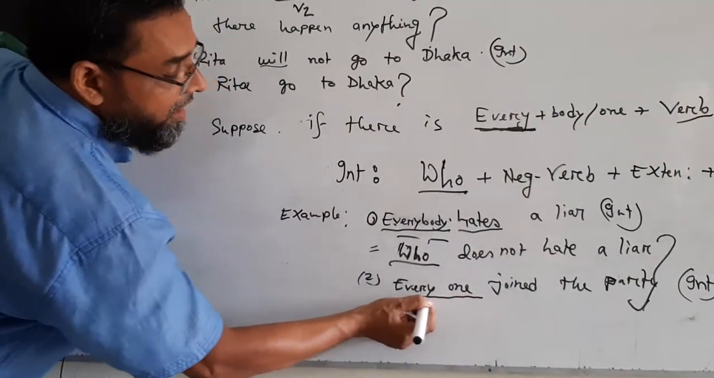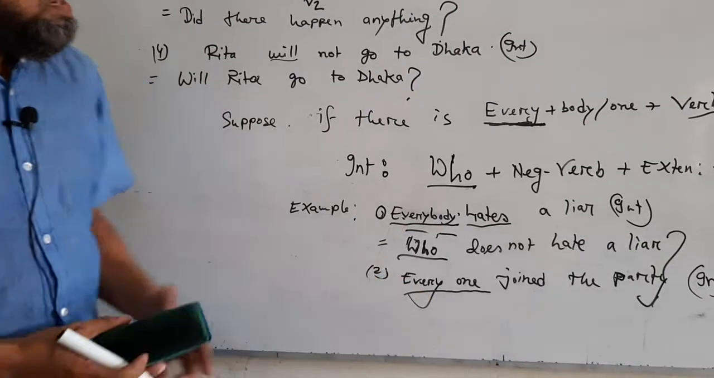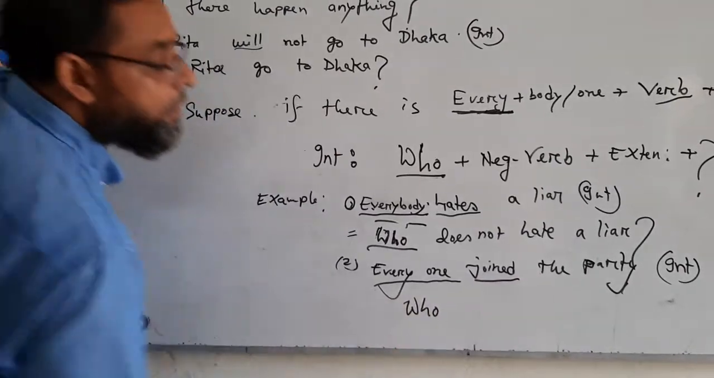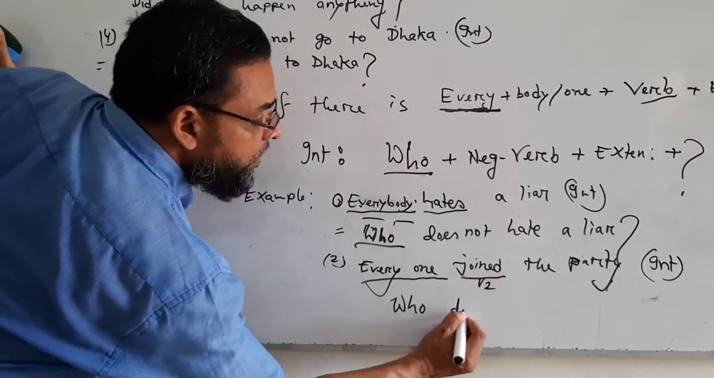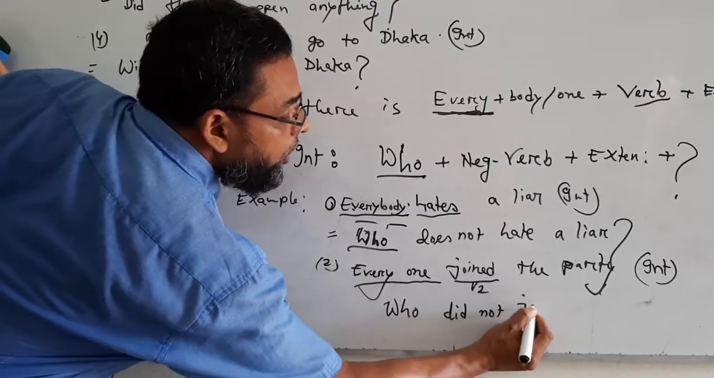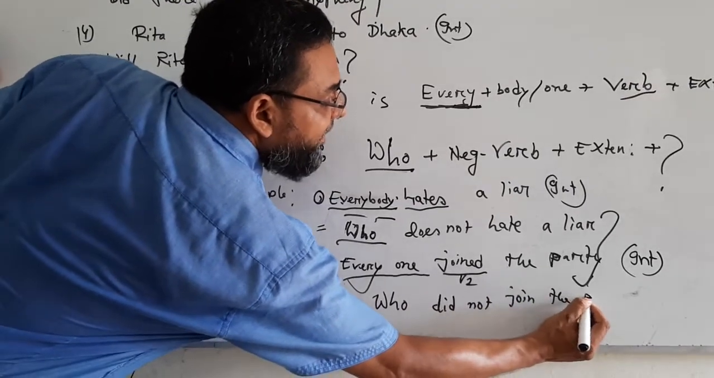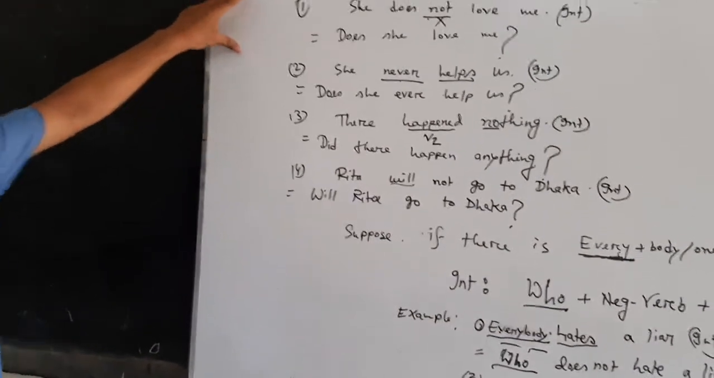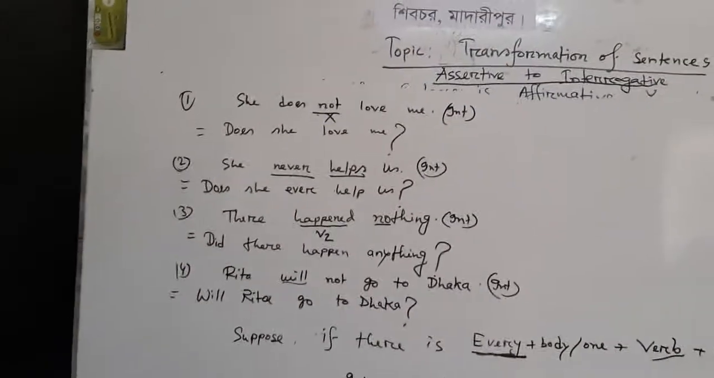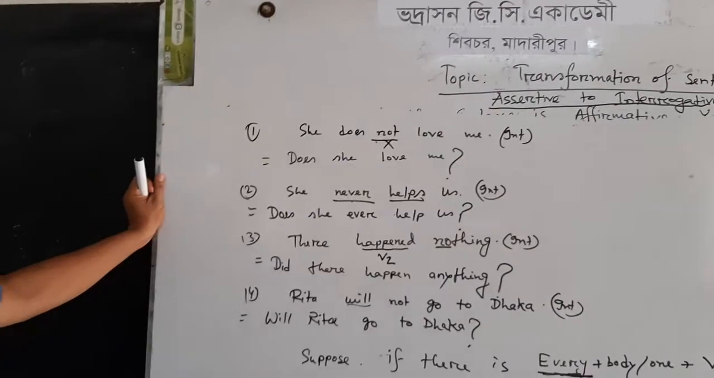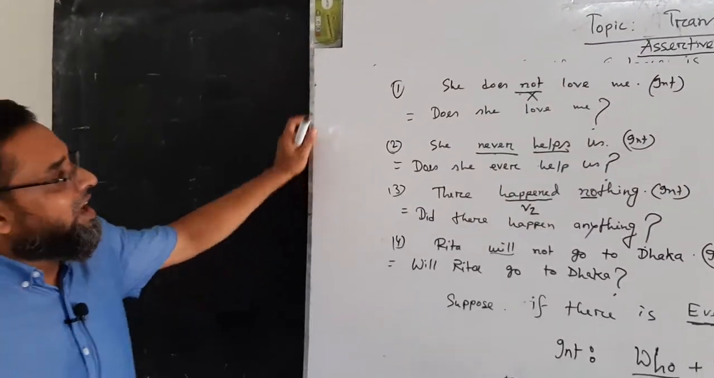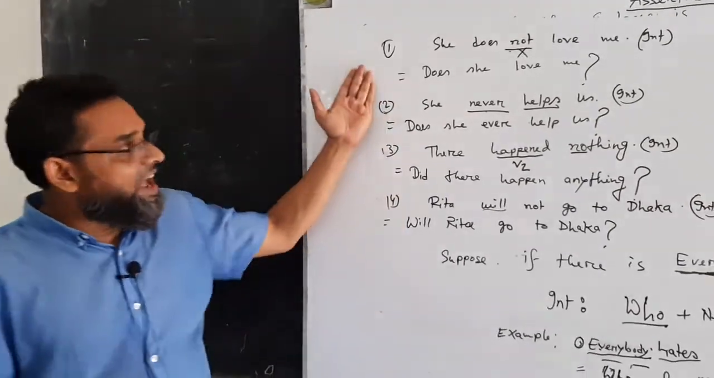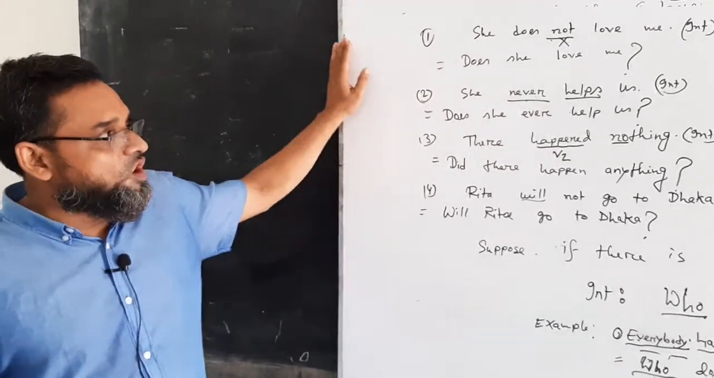Everyone, you have to change everyone into who. Verb 2, অর্থাৎ who did not join the party. We have already done some solutions. Today's topic is assertive to interrogative. I hope all of the students realize how you can make it interrogative.